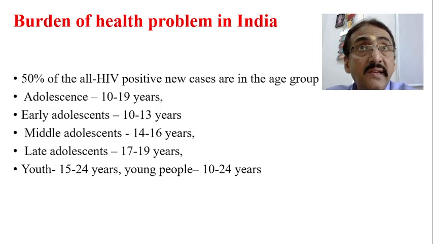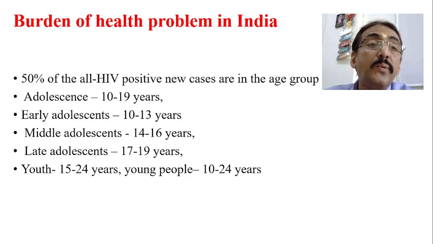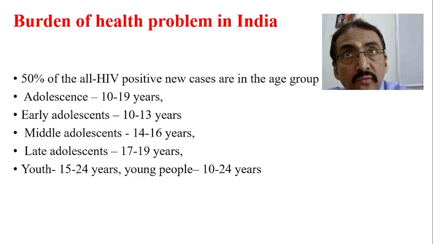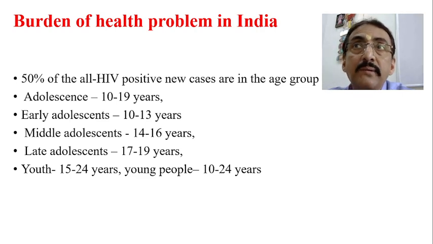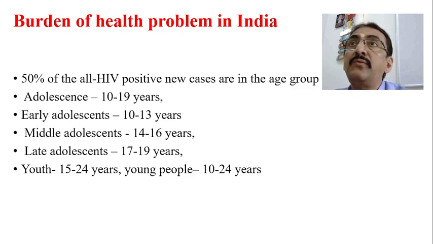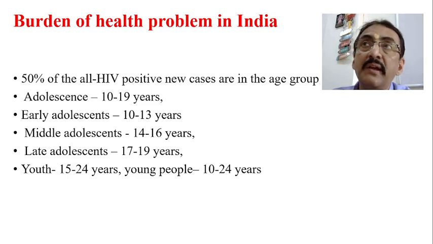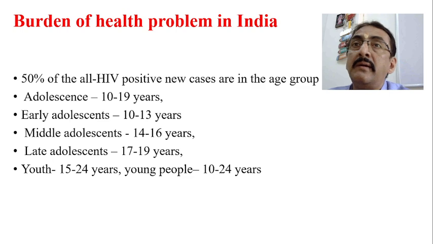50% of all the new HIV positive cases are in the age group of 10 to 24 years. One more shocking news: 50% of the new HIV positive cases coming out are between 10 to 25 years of age. Adolescence is 0 to 19 years. Probably the person is contaminated during the adolescence period itself.